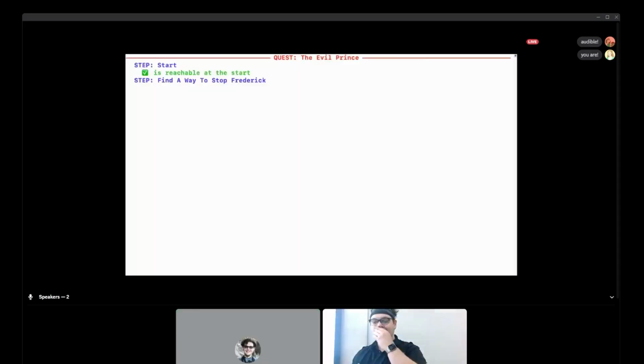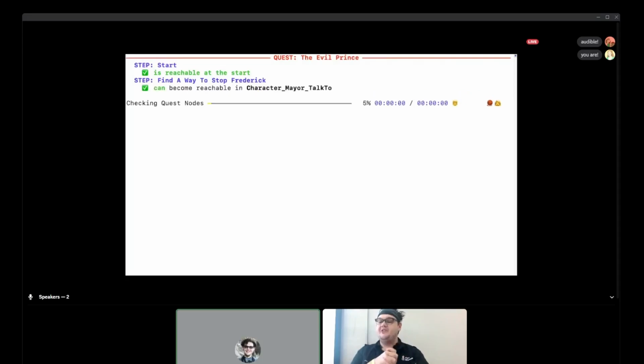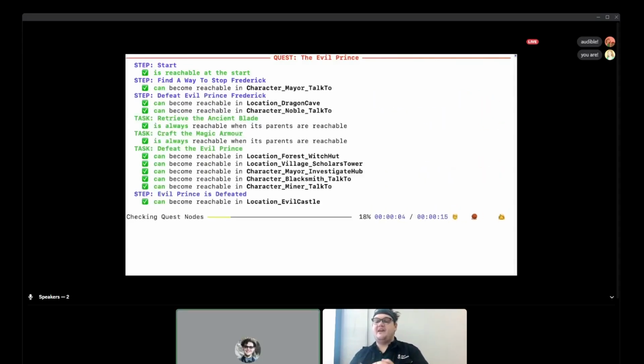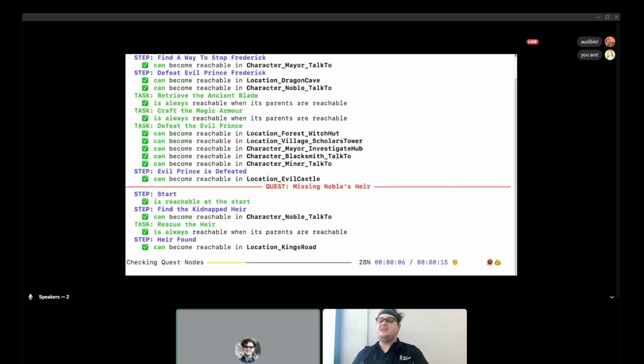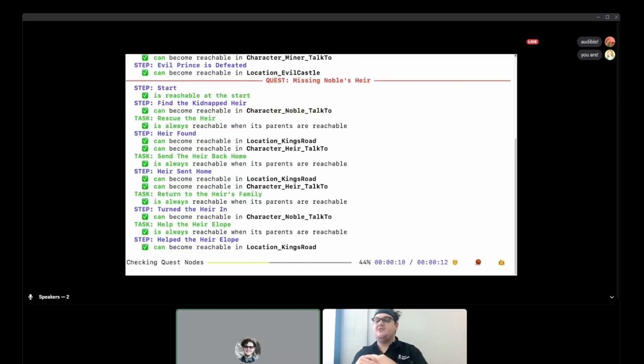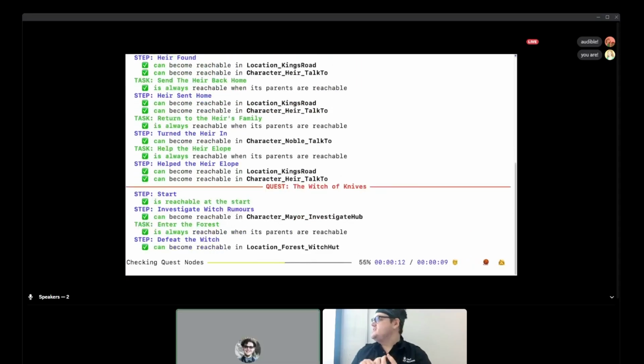Very useful. Now, Story Solver, as I said, is not the game, and the quest graph isn't the same thing as our game source code. So what we do is we ask our tools to run over the game source code, and we check every quest step and task, asking, given the logic of the game source code, can every single step and task be completed? And effectively, this is Story Solver playing the entire game for us, and for every part of our story, it proves you can reach it and gives us a result at the end.